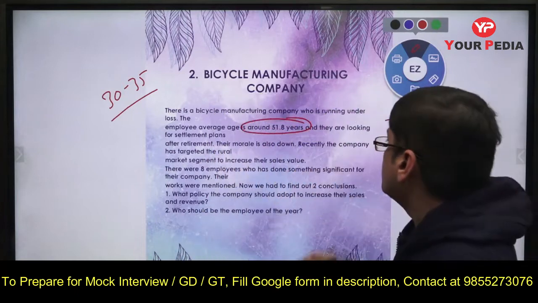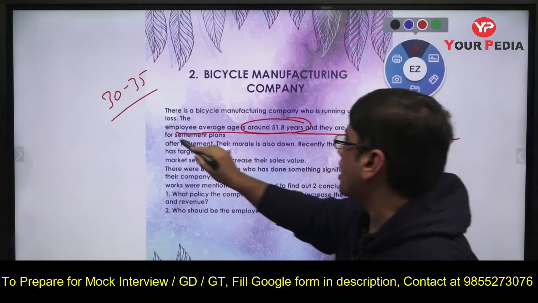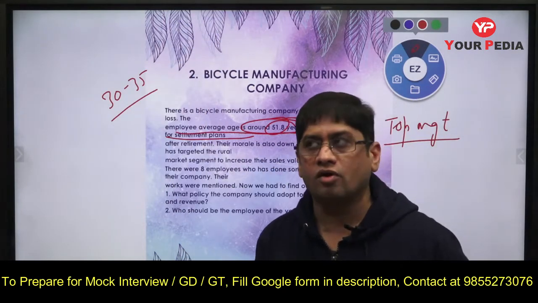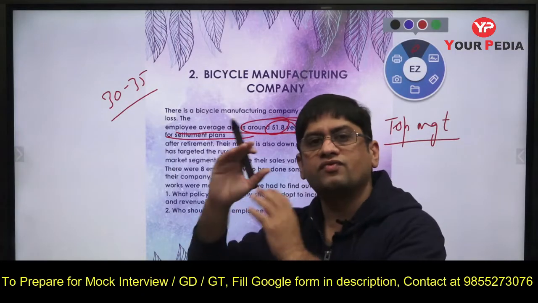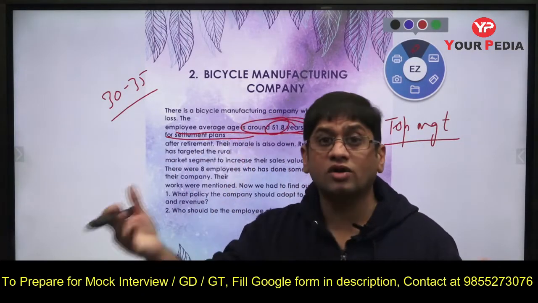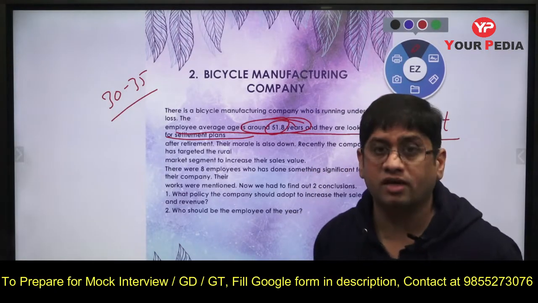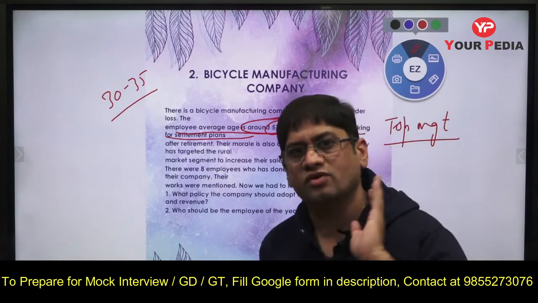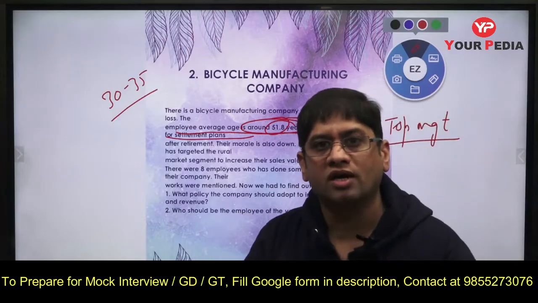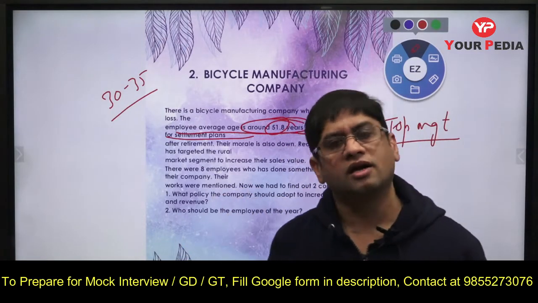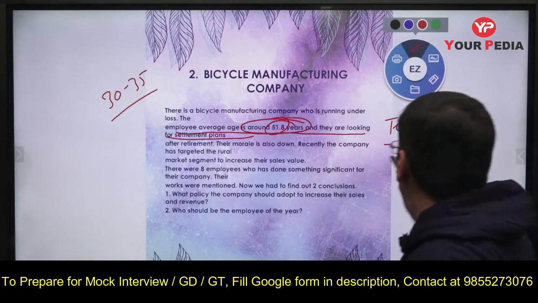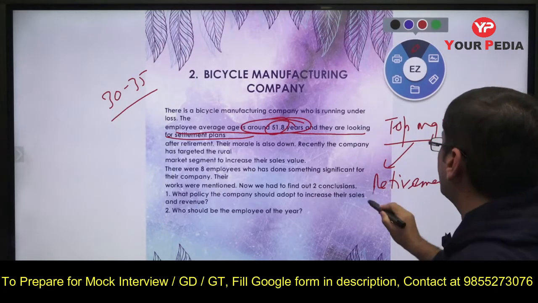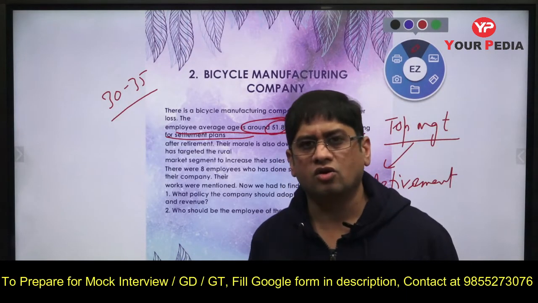That is number one. Number two, these guys are now old, the average age is 52 years. That means people of 60 years will also be there. So whosoever is 55 plus and is not contributing and is not motivated, I think retirement should be the option for them. Those employees you find are not an asset for the company, they have no intention to learn something new, they have no intention to compete in the market, retirement should be the option for them. Retirement of very old people, or someone who thinks that they don't want to contribute, they are not interested now.